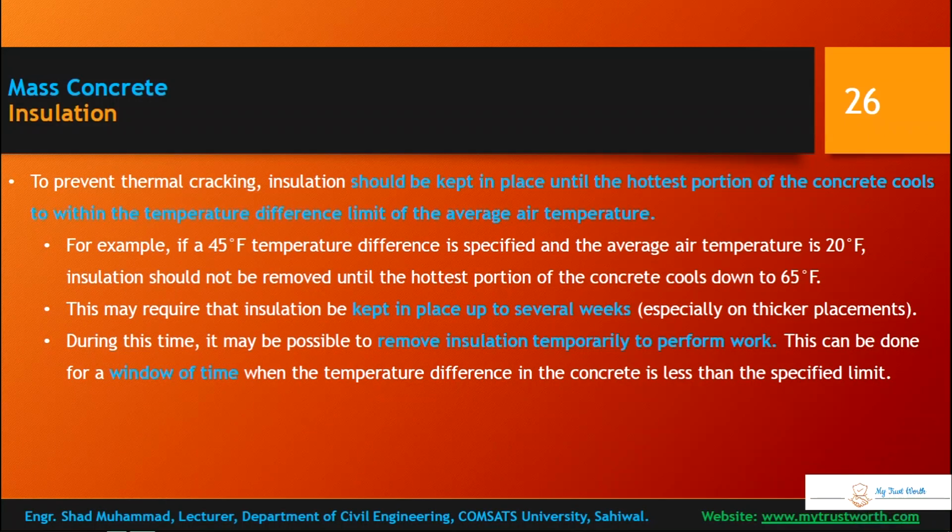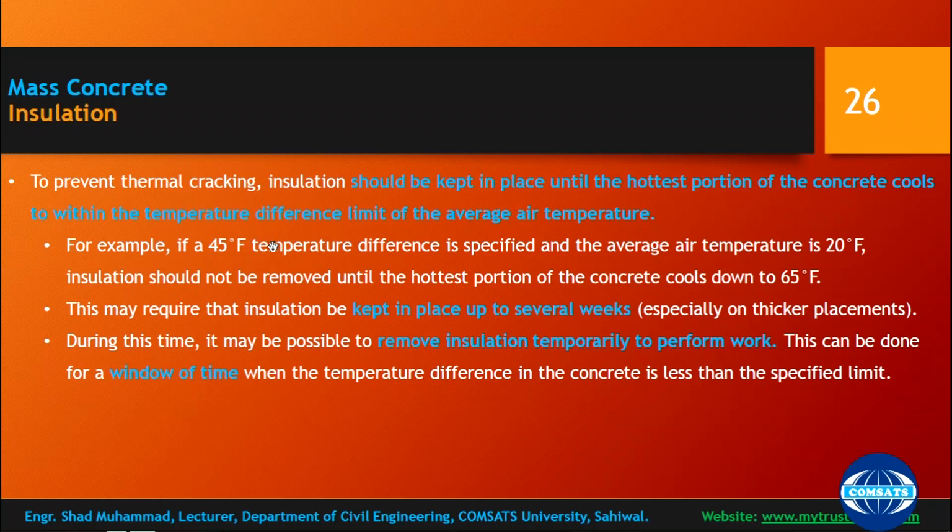To prevent thermal cracking, insulation should be kept in place until the hottest portion of the concrete cools within the temperature difference limit of the average air temperature. So how long should the insulation stay?